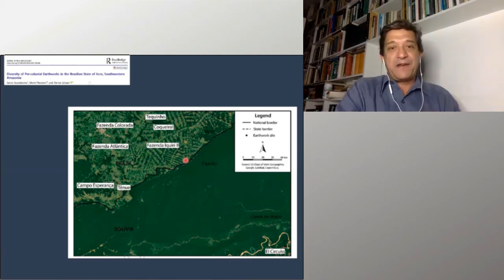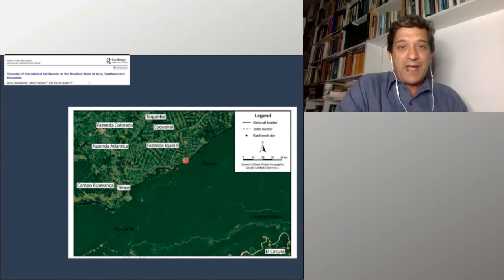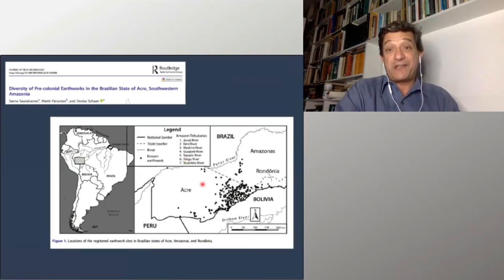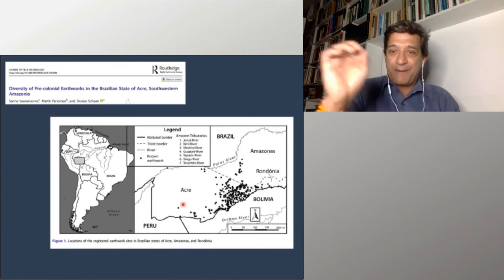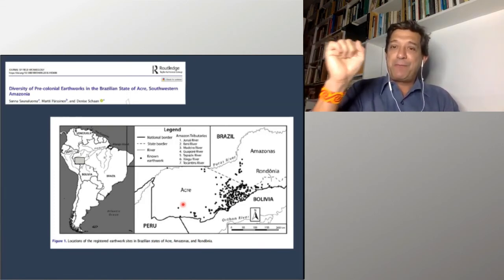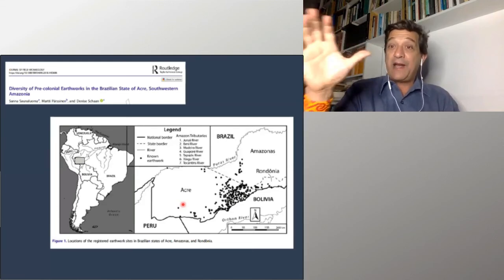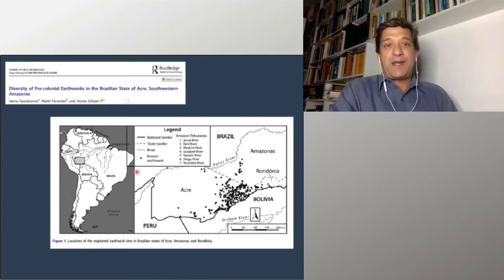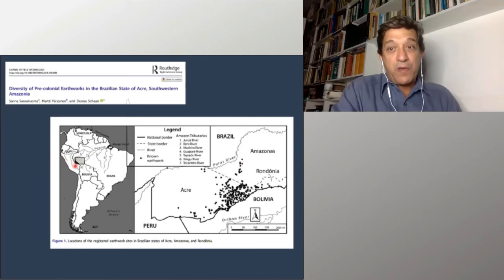What happened in the last years is that because of the expansion of cattle farming and of agriculture, some of these areas were cleared. And as a consequence, archaeological sites began to be identified. If you look at this map here, we have hundreds of points. These dark dots, these black points, correspond to archaeological sites that have been identified in the last 40 years or so in the Acre area or also in southern Amazonas state. Here you can have a general idea of the location of this area within the Amazon.